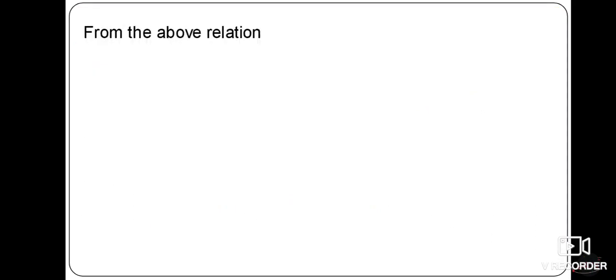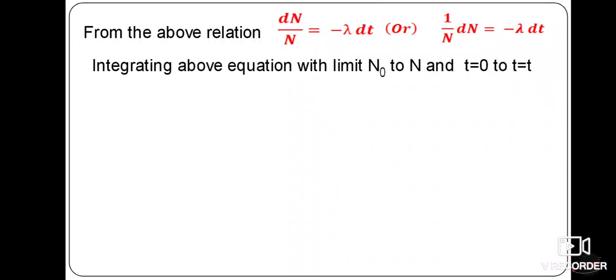Next, from the above relation we can write dN by N is equal to minus lambda into dt. Because we have taken dN by dt is equal to minus lambda N, take the N terms to one side, that is dN by N is equal to minus lambda into dt. Or we can write the same equation as 1 by N into dN is equal to minus lambda into dt. Now we have to integrate this equation with limits.